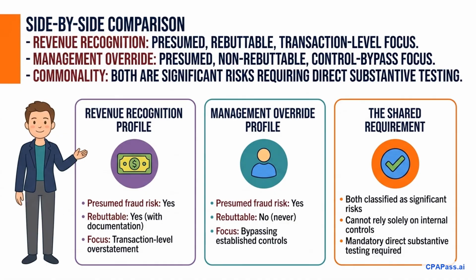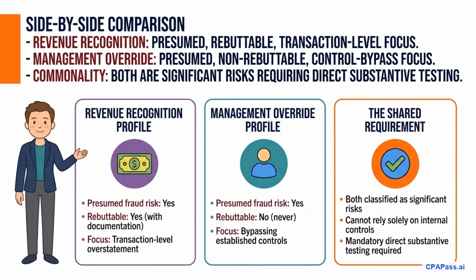Let's compare these two critical risks side by side to solidify your understanding. Revenue recognition is a presumed fraud risk focusing on transaction level overstatement, but it is rebuttable if you document a valid justification. In contrast, management override is a presumed fraud risk focusing on management bypassing established controls, and it is completely non-rebuttable.